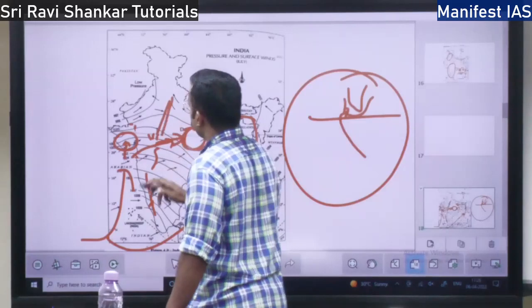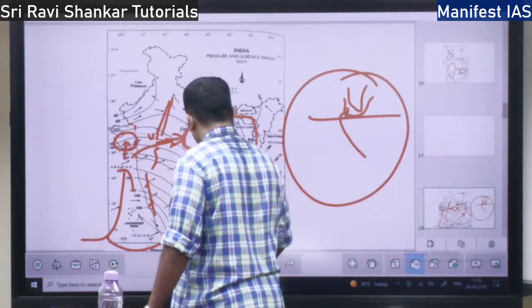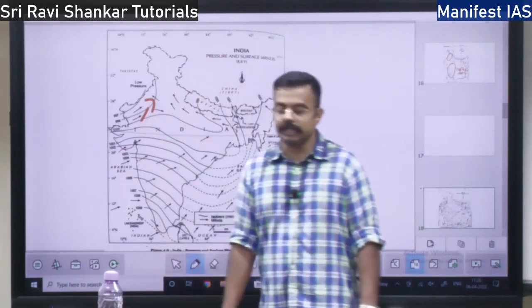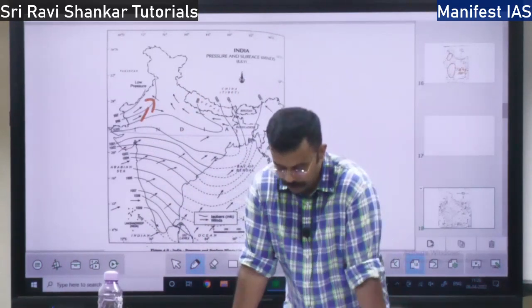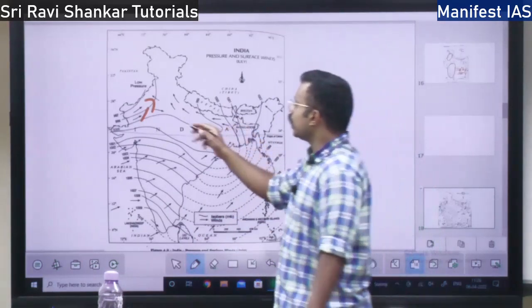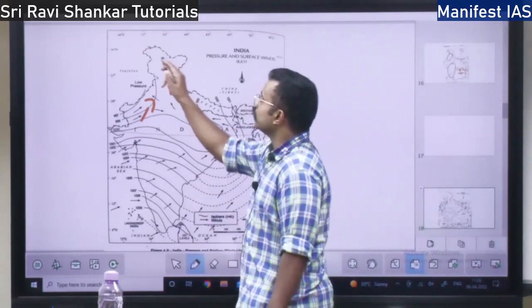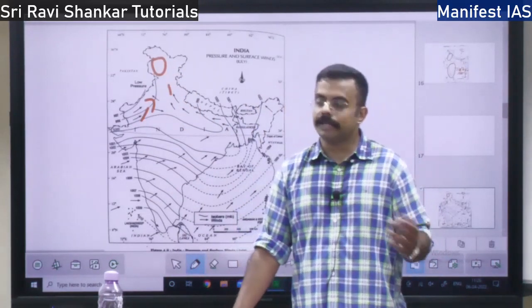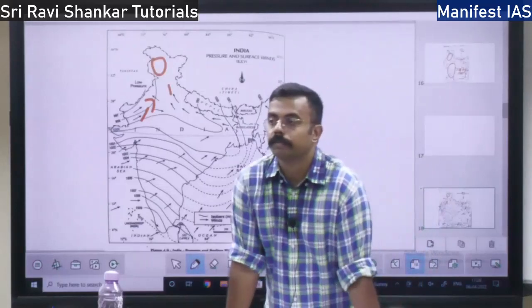If this is the Aravallis, this third branch blows parallel to the Aravalli mountains. It goes up to Punjab, Haryana and up to the western Himalayas. So these are the three branches of the Arabian Sea branch of the monsoon.